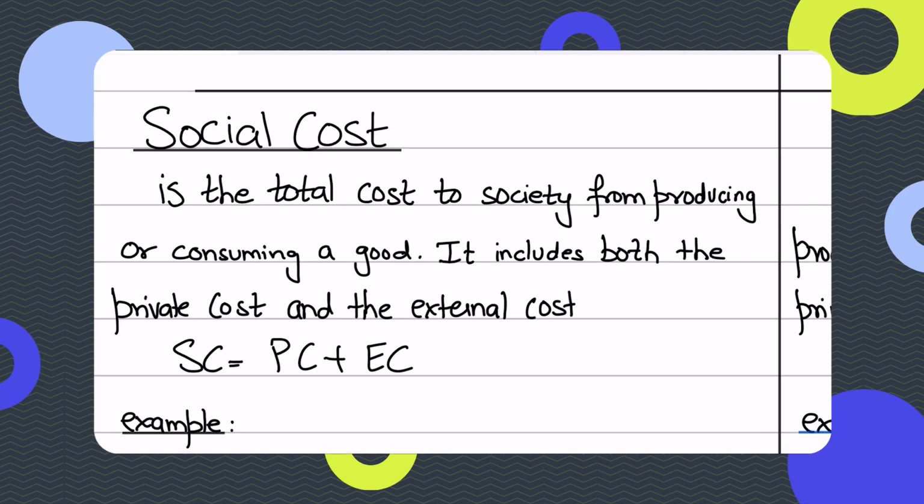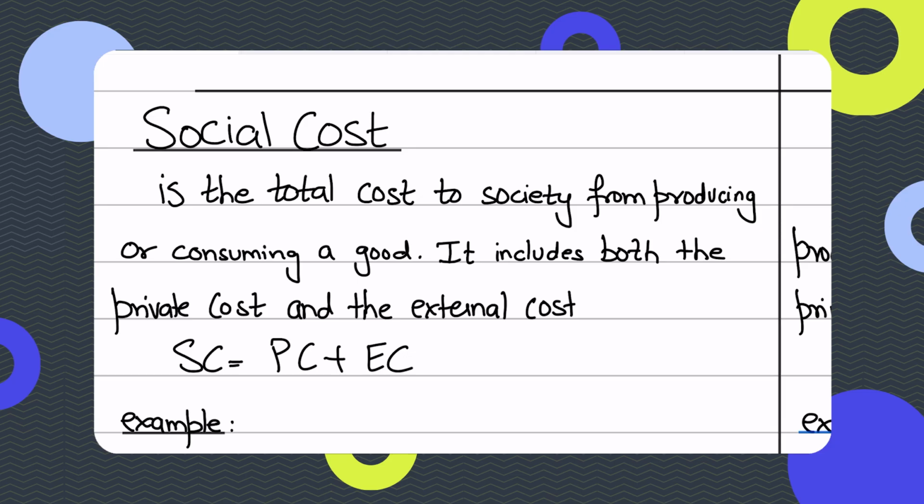Now we're looking at society as a whole, right? Not just from the perspective of an individual producer or consumer, and not only from the perspective of third parties, but overall, if we are doing a market transaction, how is the society benefiting? So it's encompassing or factoring in total benefits, that is all the benefits, the private benefits and the external benefits, the private cost and the external cost as well.